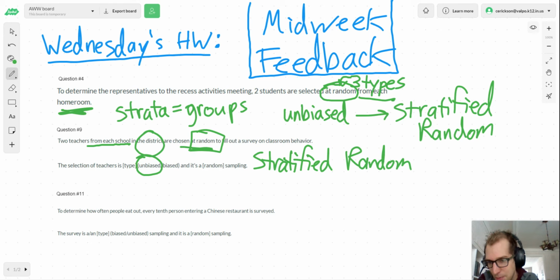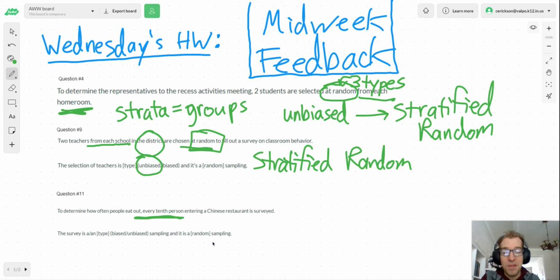So last one, number 11. This one's actually a little different, though. So to determine how often people eat out, every 10th person entering a Chinese restaurant is surveyed. Now, the every 10th person, I can see where this is tripping people up. This would be a pretty good example of what we call systematic random, right? We have a system. We have a way to go about it. We're going to say, hey, every 10th person that comes into the restaurant, single them out. We're going to give them a survey. We're going to see how often they eat out, right? So at first glance, it seems unbiased and it seems random, and it would be what we call a systematic random. We've got a system where every 10th person we're going to survey.